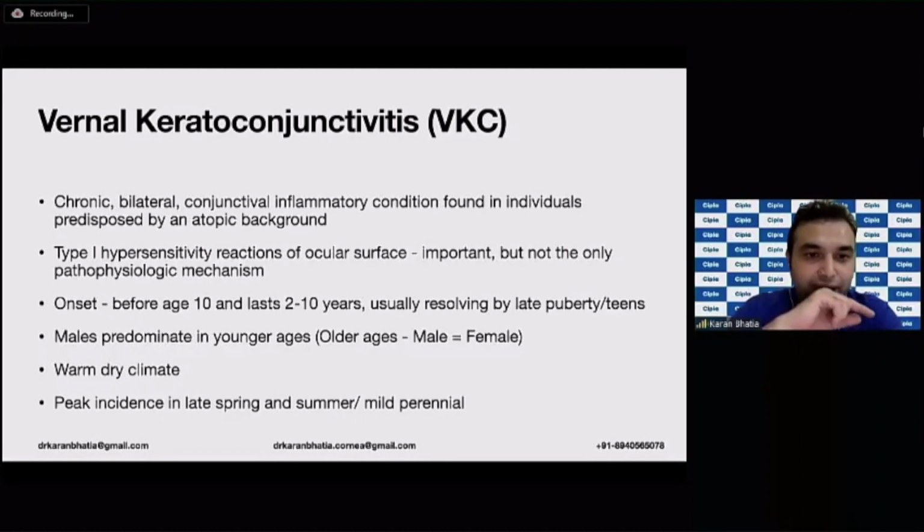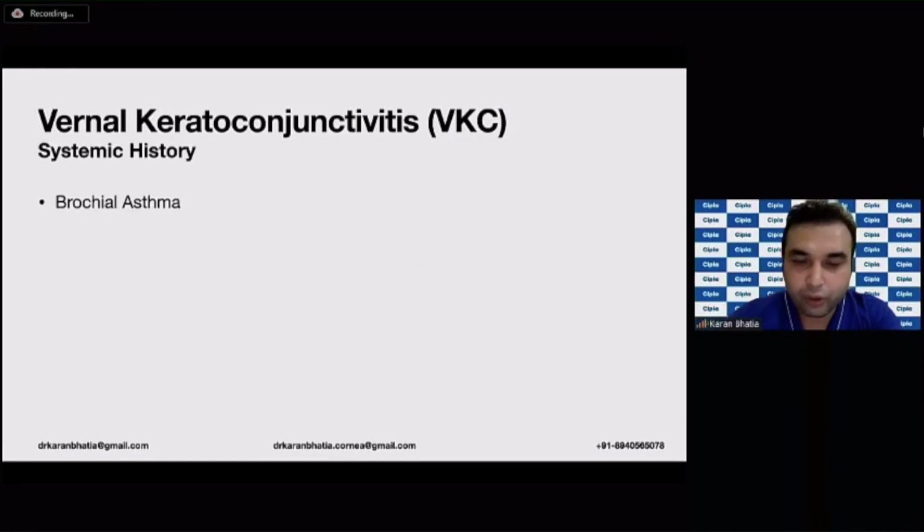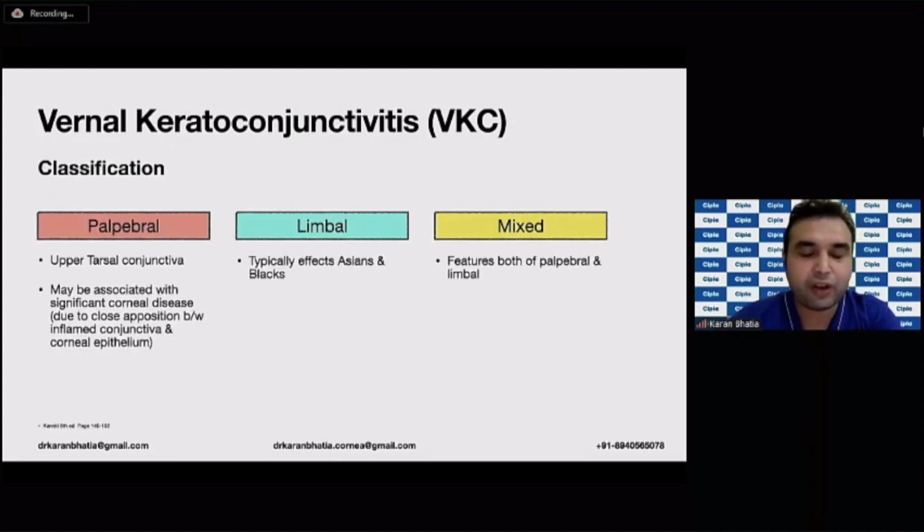Now, in contrast to the first variety, this generally starts before 10 years, lasts for about 2 to 10 years, and generally resolves by late puberty or the teenage years. As I said, it is more predominant in younger ages and in warm climates. Again, it can be a perennial incidence or have a peak incidence in the spring and the summer. So atopic diseases, bronchial asthma, and allergic rhinitis, you need to rule them out. This can be of 3 varieties: the palpebral, limbal, and the mixed form.